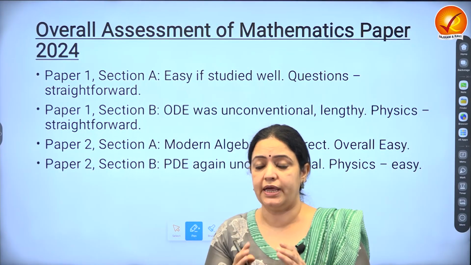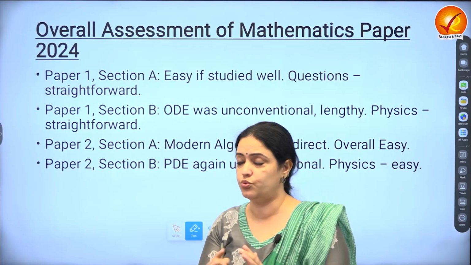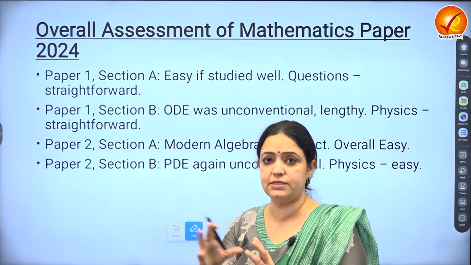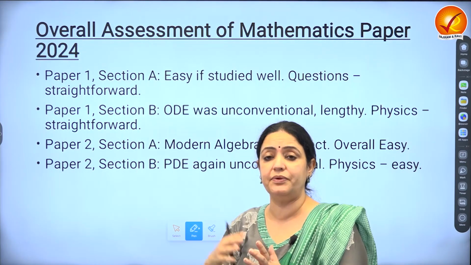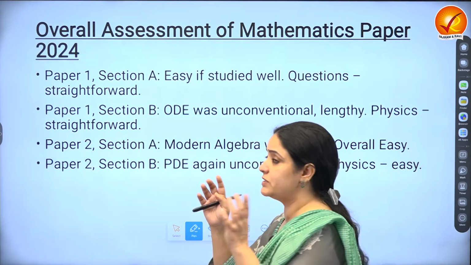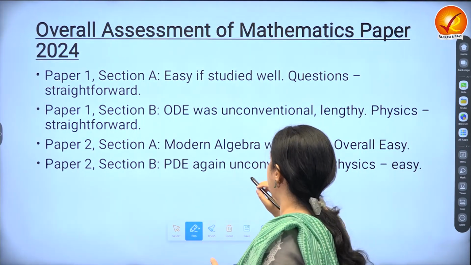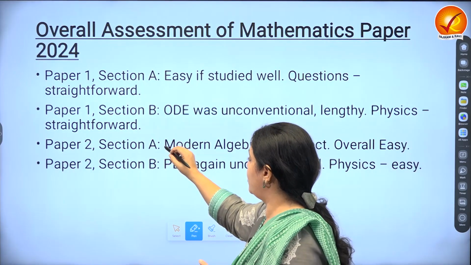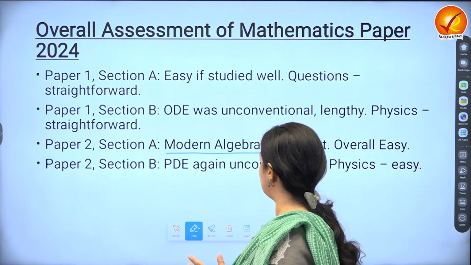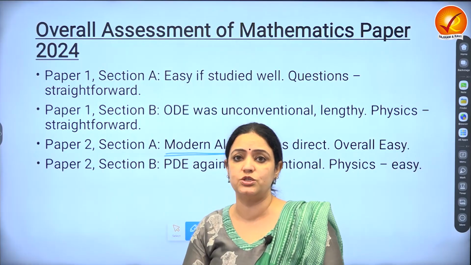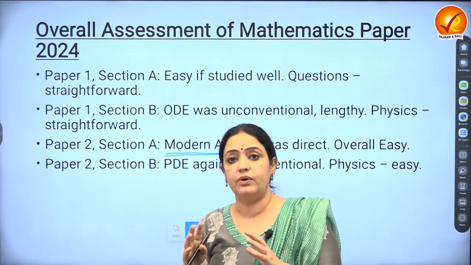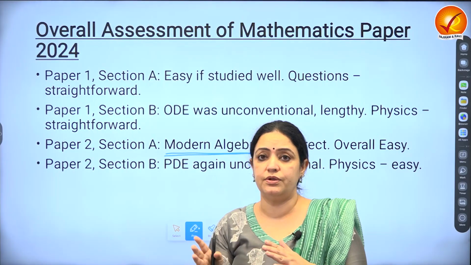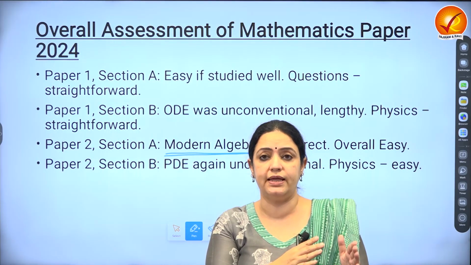For example, I know of at least one student who, just towards the end, when the exams were in fact going on, the essay paper had happened, the GS papers had happened, and in that small gap that you have, I was called to ask, and that student specifically said that modern algebra, I don't have time to revise, I'm leaving it out. Now, in contrast, he of course had covered almost everything else.